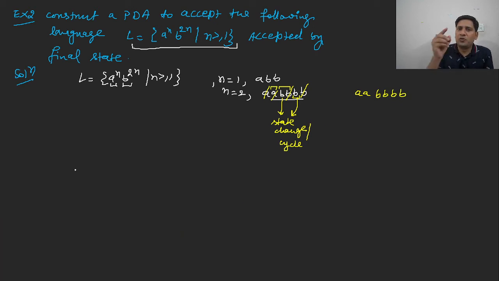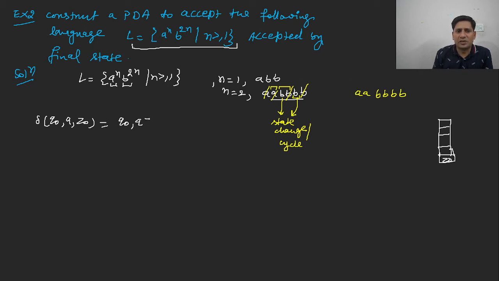Now we will push a type of symbol onto the stack. So your PDA will look like this: you will write delta(q naught, a, z naught), where z naught is the initial pushdown symbol on the stack. You can create the stack as well. So this is z naught, and there you have different inputs, say a. So you can push it onto the stack. Say this is q naught a z. What will this represent? It will represent q naught a z.